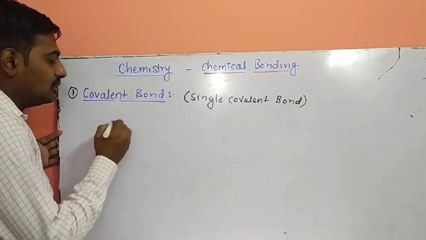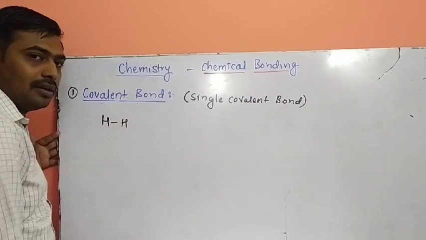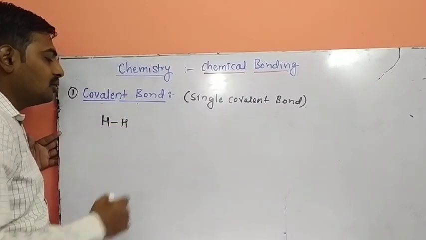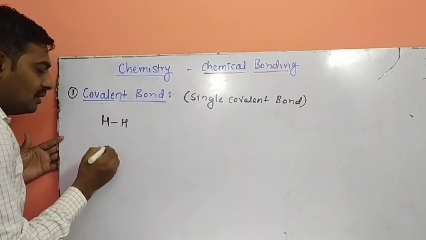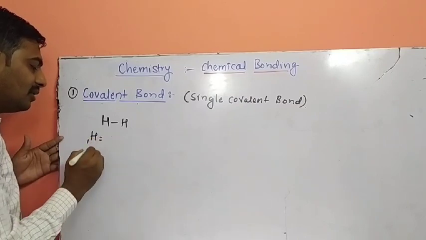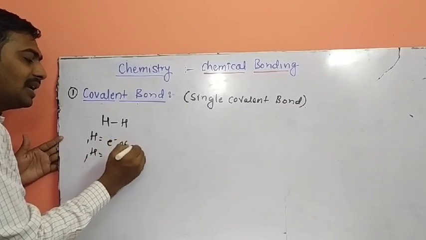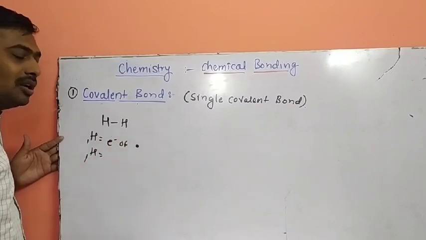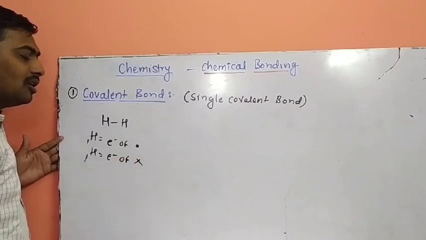When we discuss the structure of an H2 molecule, hydrogen and hydrogen have a single covalent bond. A hydrogen atom has atomic number 1, and the second hydrogen has atomic number 1. The electrons of the first hydrogen are denoted by a dot and the electrons of the second hydrogen by a cross.